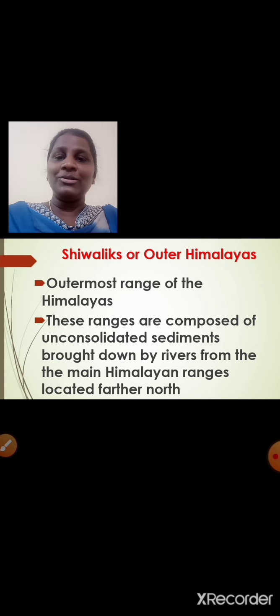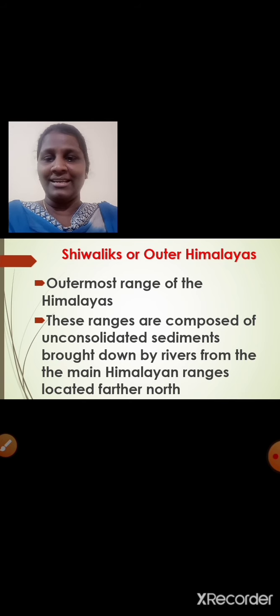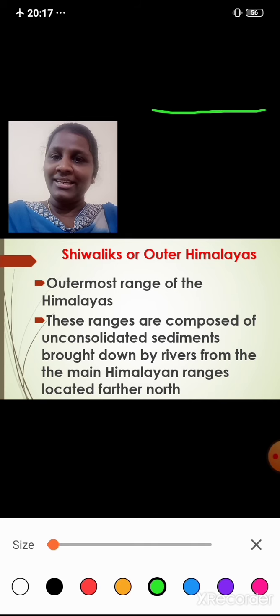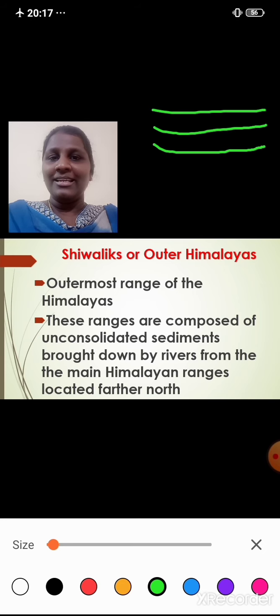Now let us learn about the Shivaliks or outer Himalayas. Let us start once again. First we learned about the Himadri, inner Himalayas or great Himalayas, right? Then we learnt about the Himachal Himalayas, isn't it? Lesser Himalayas or middle Himalayas. Now we are going to see the third Himalayan range, that is Shivaliks. It is also called as outer Himalayas.